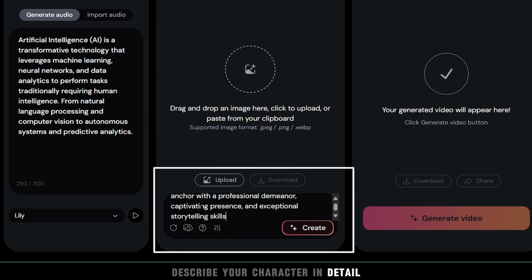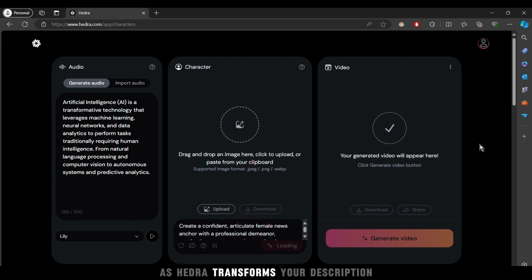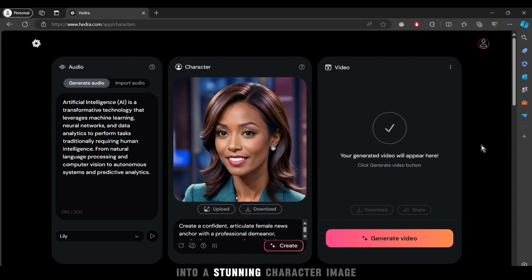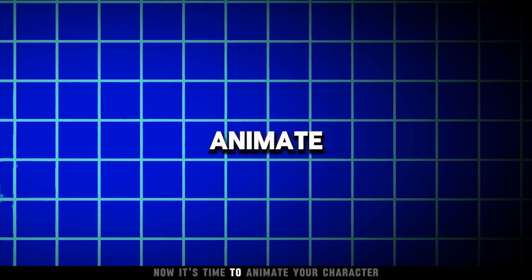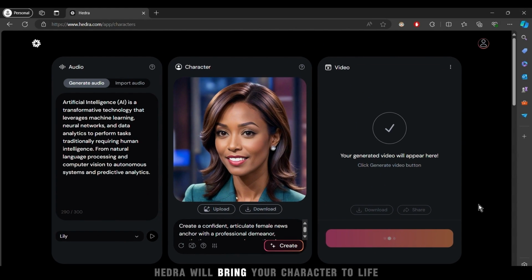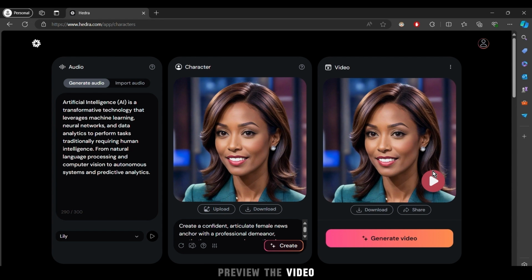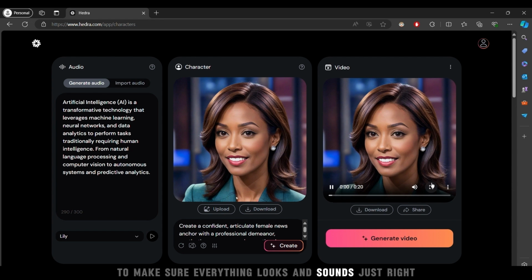Describe your character in detail. Then click on Create. Watch as Hedra transforms your description into a stunning character image. Now, it's time to animate your character. Click on the Generate Video button. Hedra will bring your character to life. This is where the magic happens. Preview the video to make sure everything looks and sounds just right.